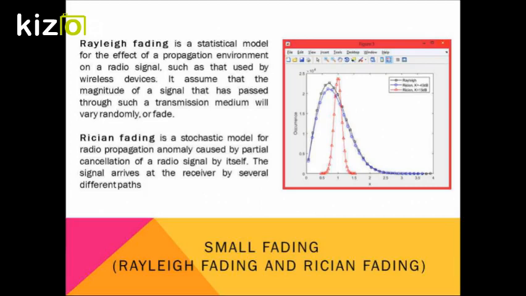As for Rician fading, it is a stochastic model for radio propagation anomaly caused by partial cancellation of a radio signal by itself. The signal arrives at the receiver by several different paths, and at least one of the paths is changing. It occurs when one of the paths, typically a line of sight signal, is much stronger than the others.